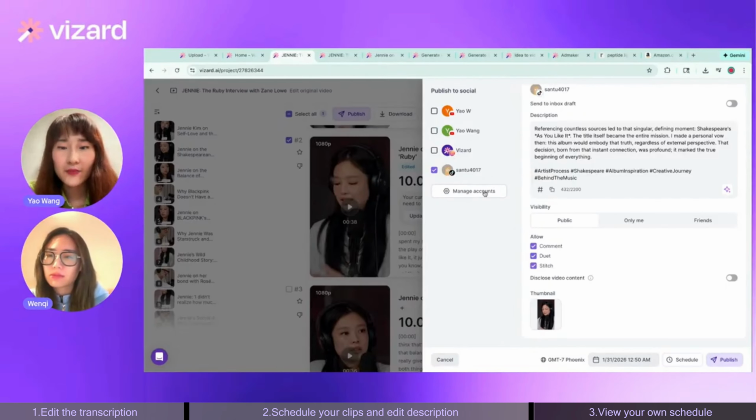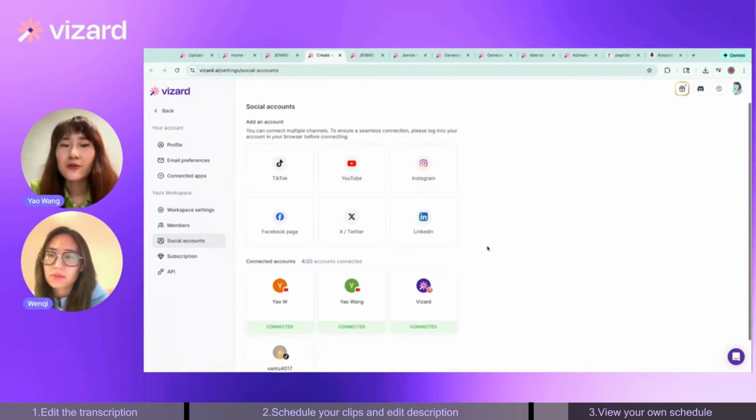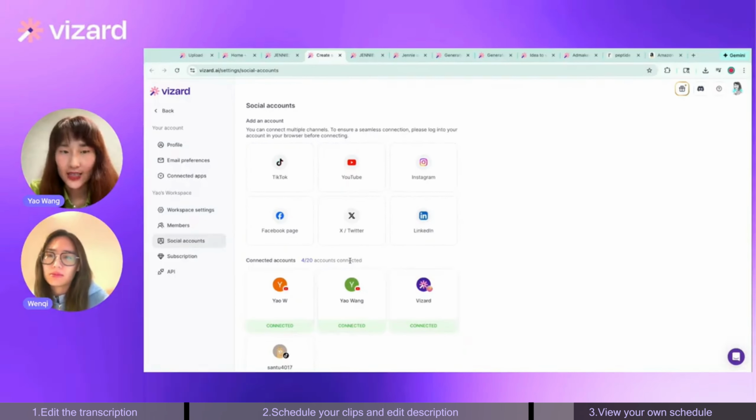If you click on the manage settings here, it will direct you to the setting where you can set up your social account. So we support 6 different platforms, including TikTok, YouTube, Instagram, Facebook page, Twitter, and LinkedIn. And we support up to 20 accounts to be connected. Say that I have 3 TikToks and 5 YouTube accounts that I want to manage. I can add them all into Vizard, and Vizard will automatically help me schedule all the clips right there.